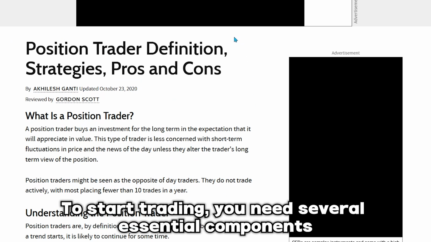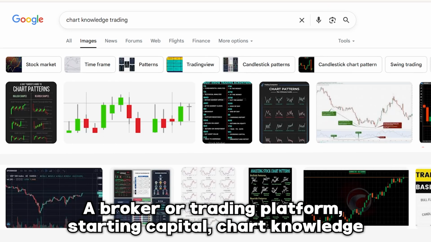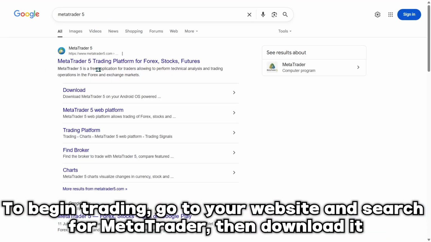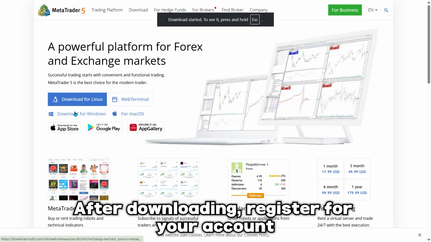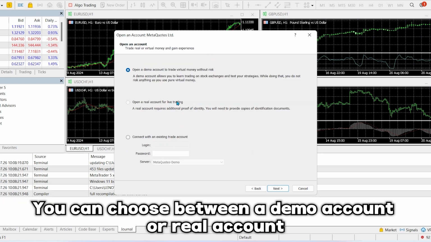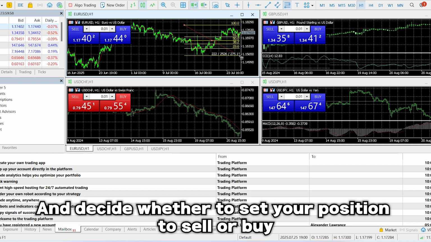To start trading, you need several essential components: a broker or trading platform, starting capital, chart knowledge, and a solid risk management plan. To begin trading, go to your website and search for MetaTrader, then download it. After downloading, register for your account. You can choose between a demo account or real account. Once signed in, look at the price curves and decide whether to set your position to sell or buy.